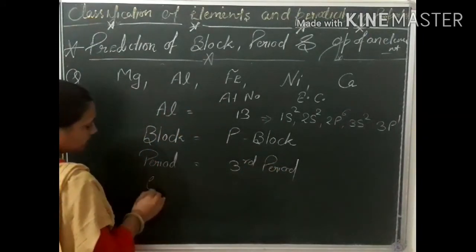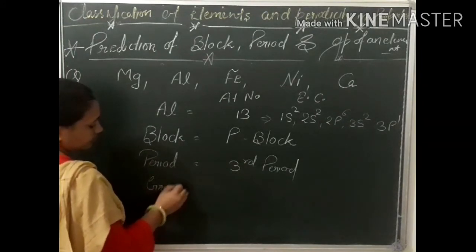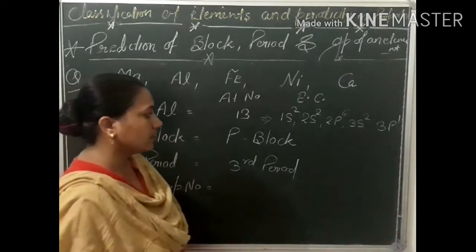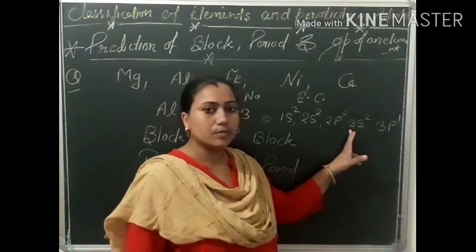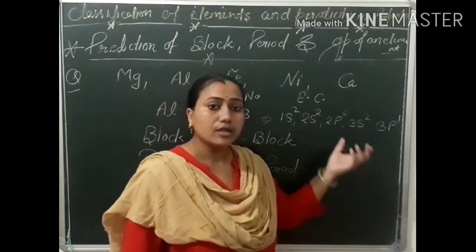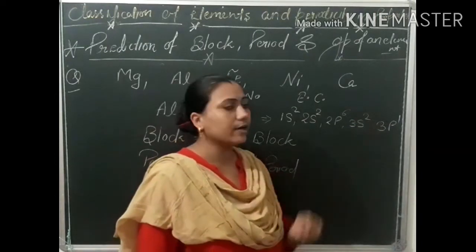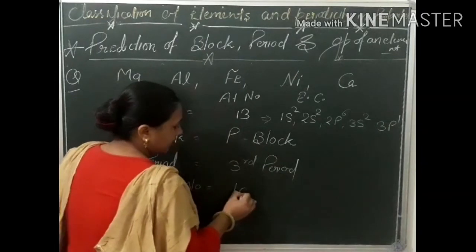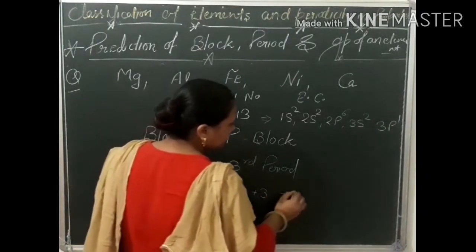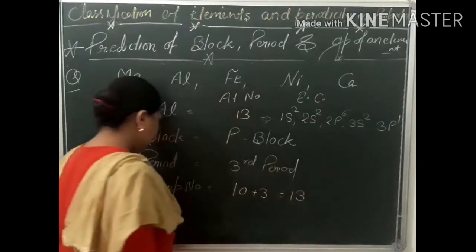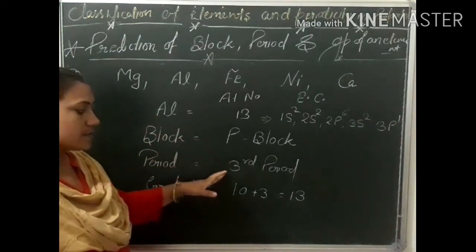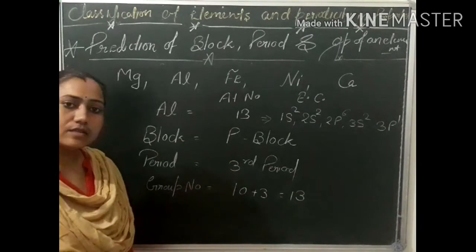And group number. Here the principal quantum number is 3. Now in the third shell there are 3 electrons present. Here 2 plus 1. Now 10 plus 3 is equal to 13. So aluminium is a p block element, the period is third and the group number is 13.